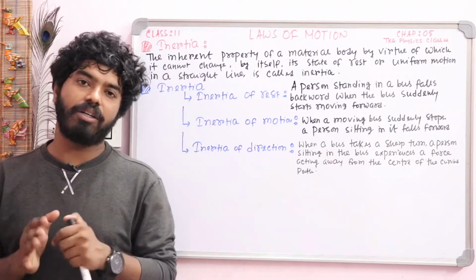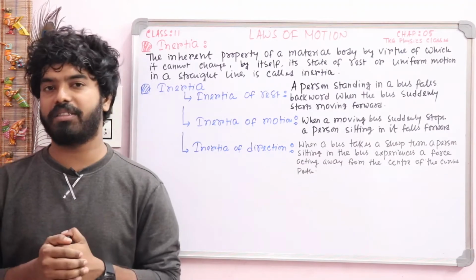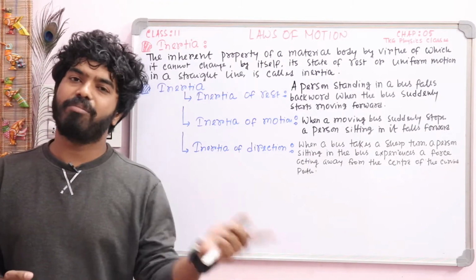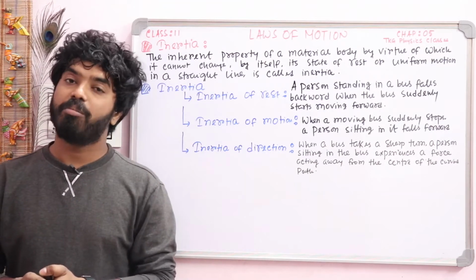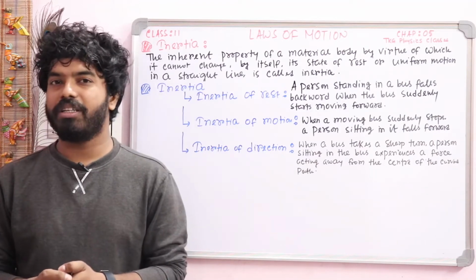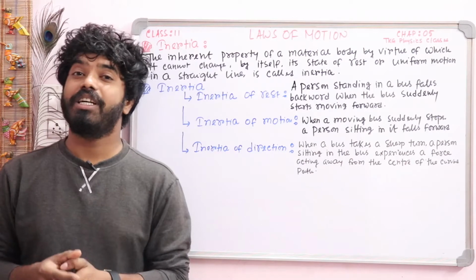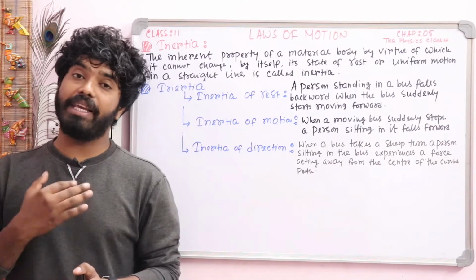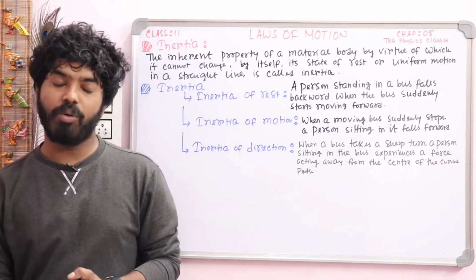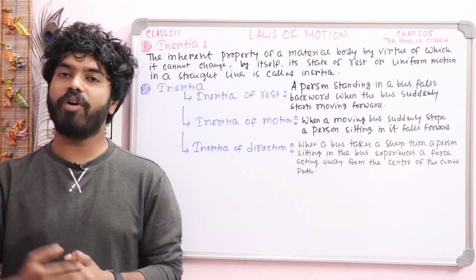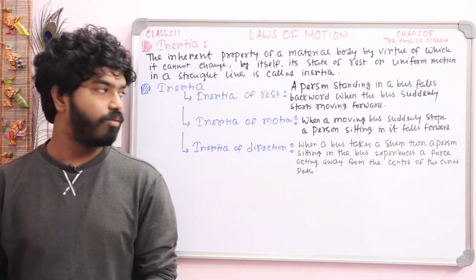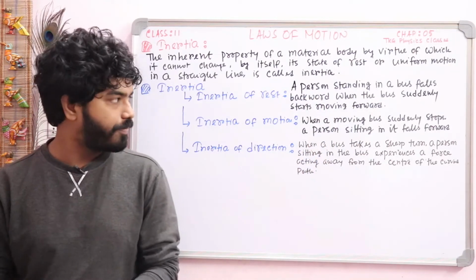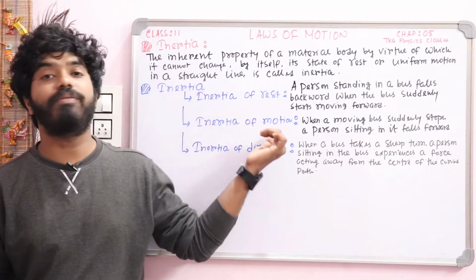Your lower part of the body, which is in contact with the bus, will be in motion, but your upper portion of the body doesn't change its position due to its inertia of rest. So your upper body tends to stay at rest, but your lower part goes forward. So obviously you fall in the backward direction. Okay, imagine it.